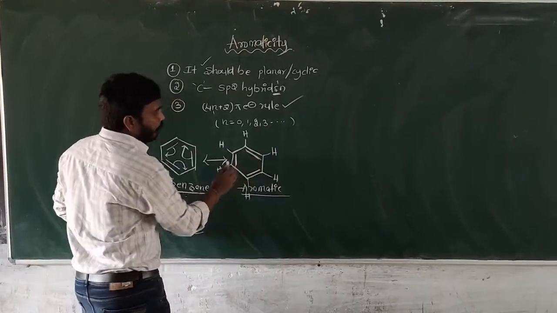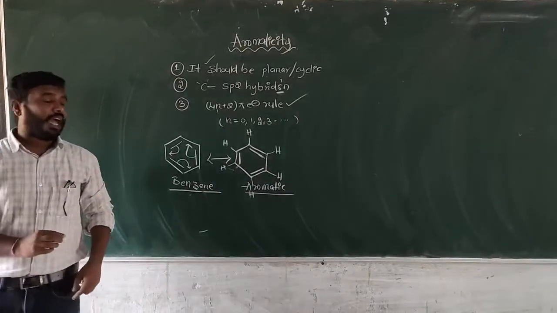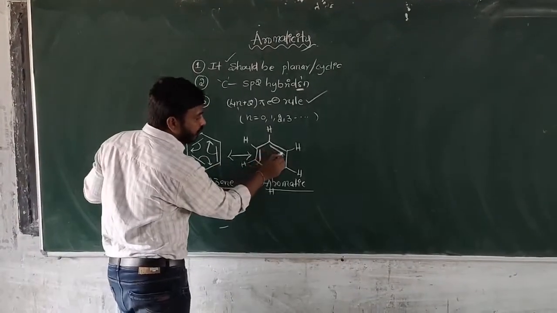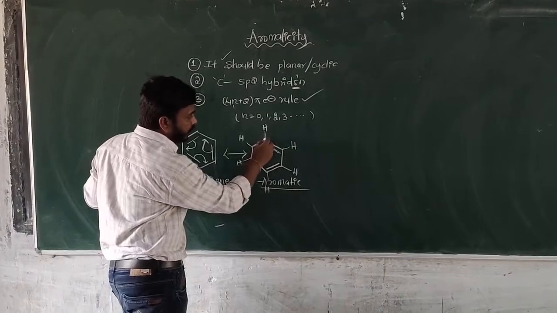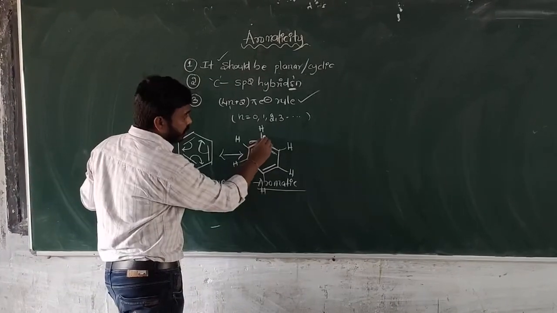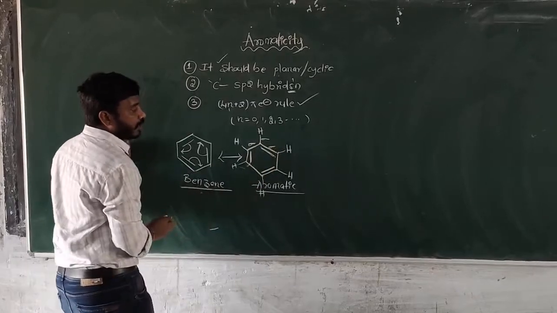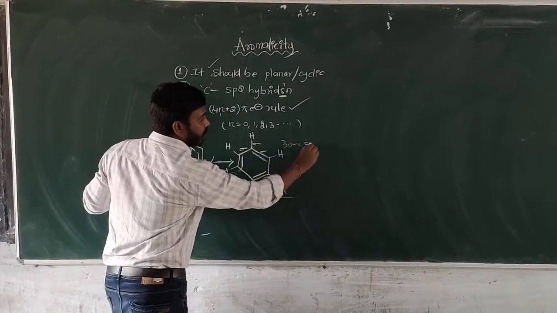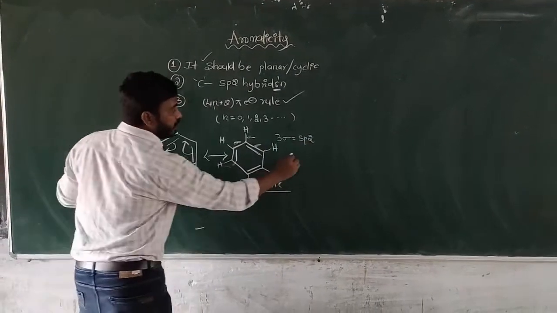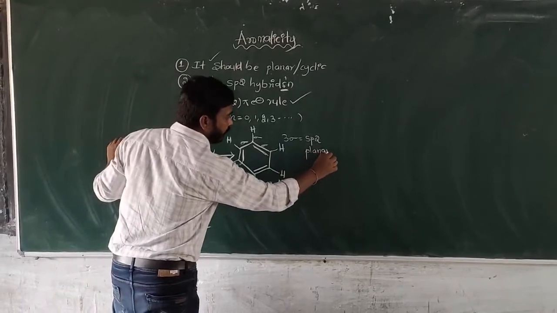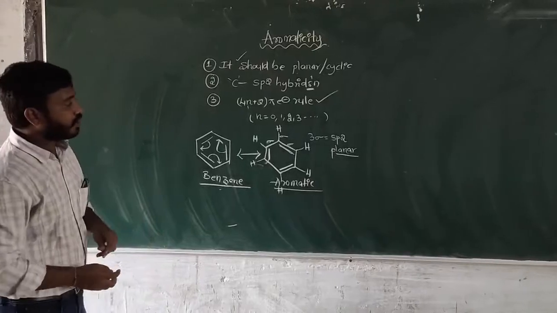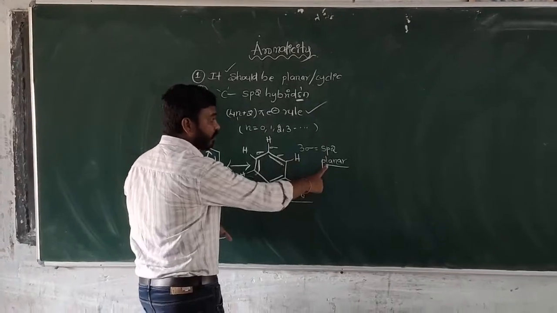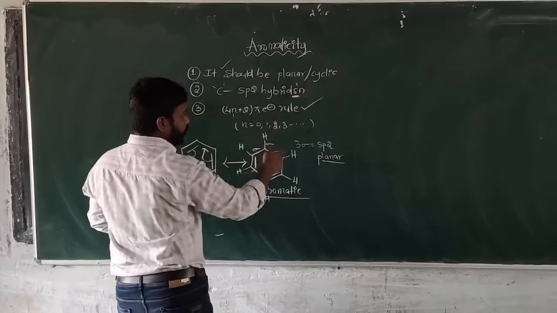Here pi electrons are not involved in hybridization. Only sigma bonds are involved in hybridization. So how many sigma bonds are there? The hydrogen is a sigma bond, and this is also a sigma bond, and this is also a sigma bond. 1, 2, 3. 3 sigma bonds means it is sp2 hybridization. sp2 means it is a planar structure. So each and every carbon has the same sp2 hybridization and planar structure. So it follows planar, and it is also a cyclic structure.